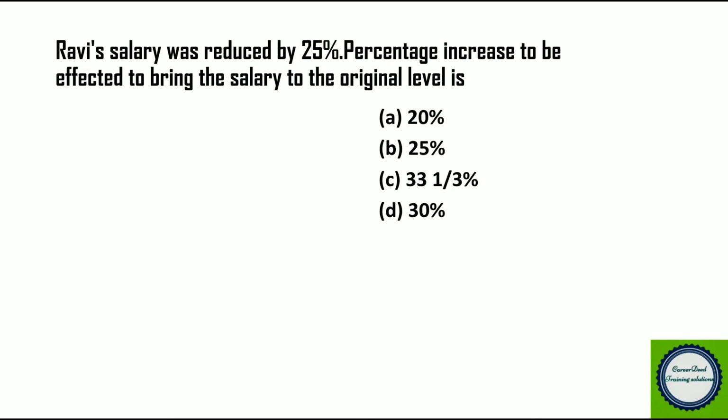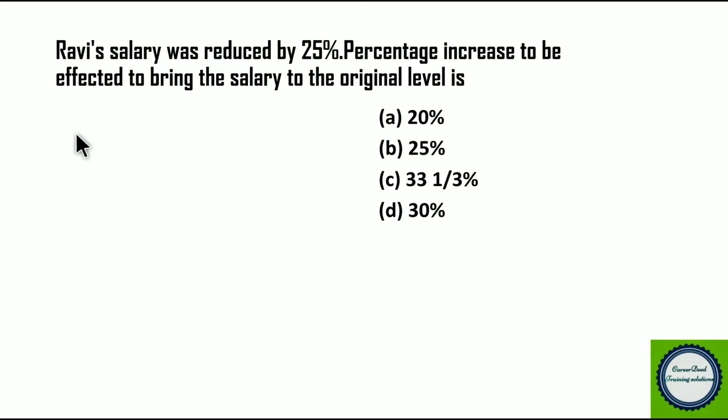Ravi's salary was reduced by 25%. The percentage increase to be effected to bring the salary to the original level is dash. So first we are reducing the salary of Ravi by 25%. After that we have to increase it by how many percent to bring it back to the original level. This is our question. So we have a shortcut, right?